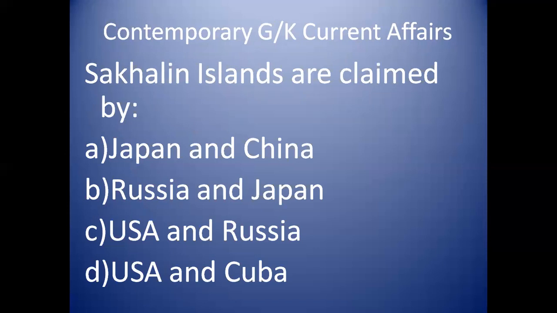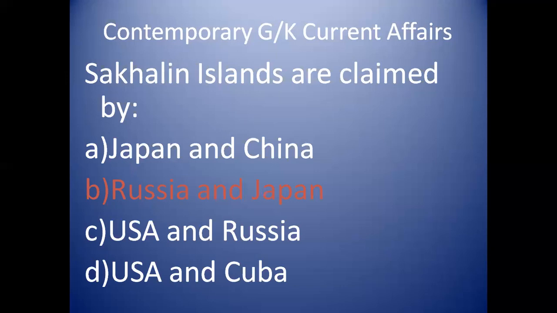Sakhalin Islands are claimed by Russia and Japan. Sakhalin Islands are disputed between Russia and Japan. There is another island which is also claimed by both Russia and Japan. It will come later in this video.